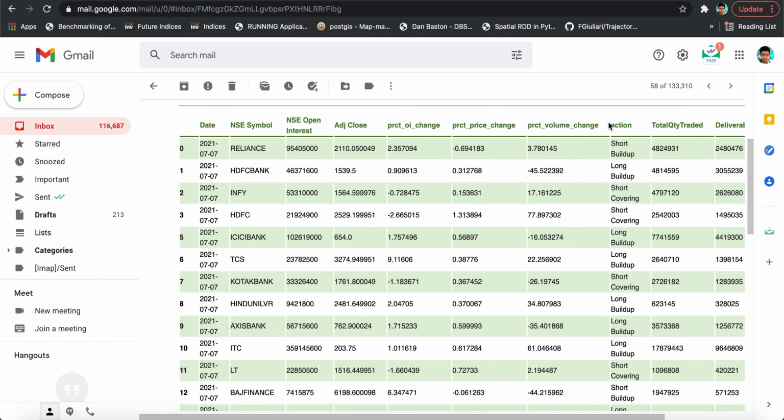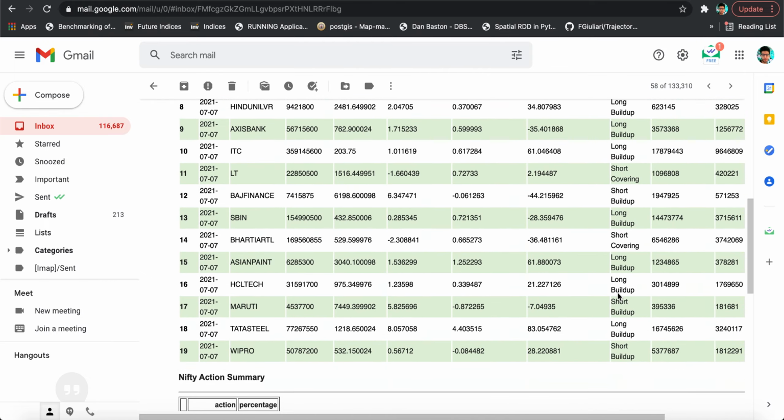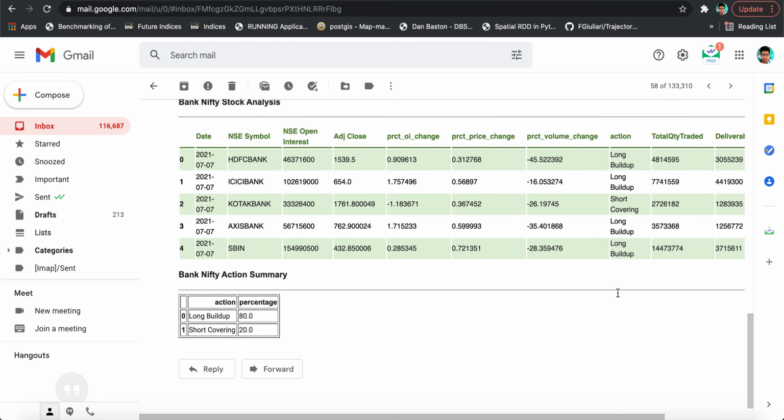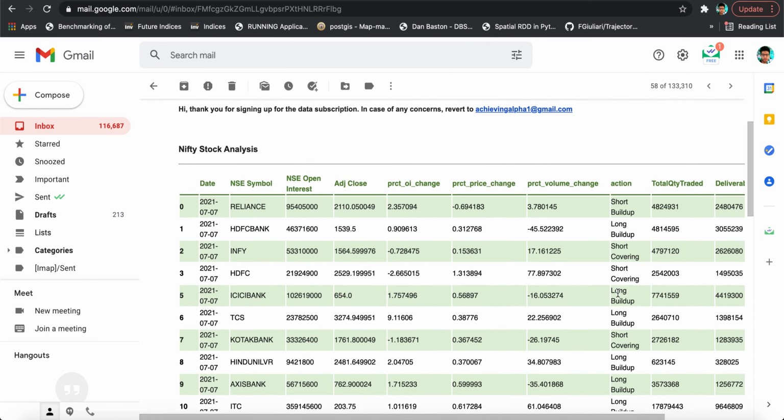Again, there are 4 types of actions. If the price is going down and the OI is going up, it is a short build-up. If the price is going up and the OI is going up, it's a long build-up. If the OI is coming down as the price is shooting up, it's short covering. And the last one is long unwinding. Let me talk with an example. I guess there was no long unwinding yesterday, and here also there was none. But if the OI is going down and the price is also going down, then that is long unwinding.